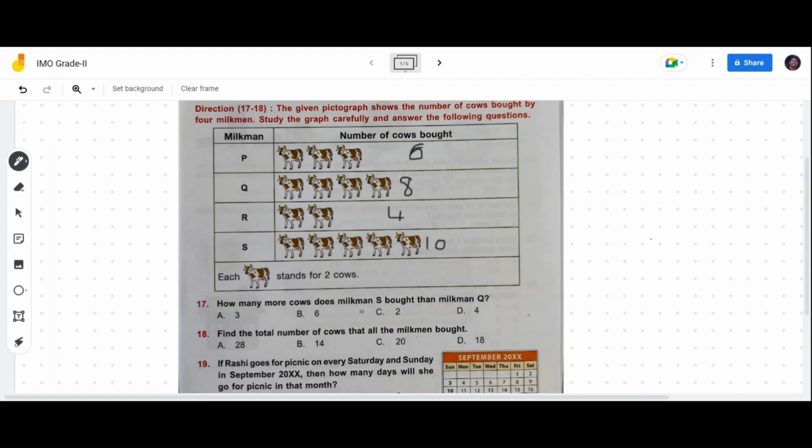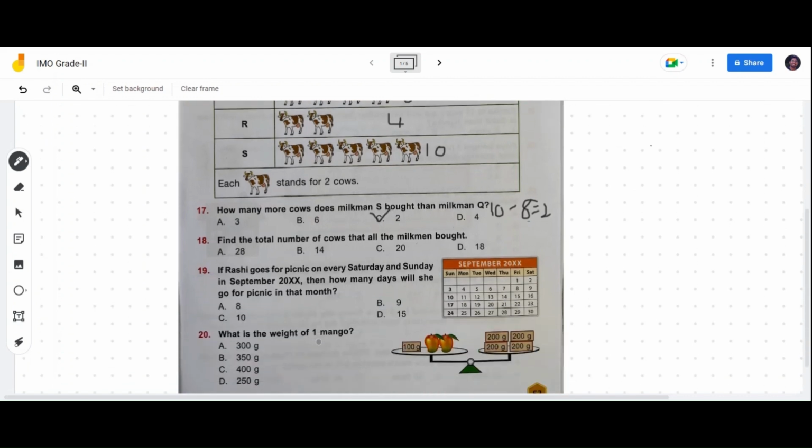How many more calves does Milkman S buy than Milkman Q? Now Milkman S has how many calves? 10. Milkman Q has 8. Let's subtract and find out how many more calves S has. 10 minus 8, how much, children? 2. So Milkman S has 2 more calves than Milkman Q. Option A 3 wrong, option B 6 wrong, option C 2 is the correct option.